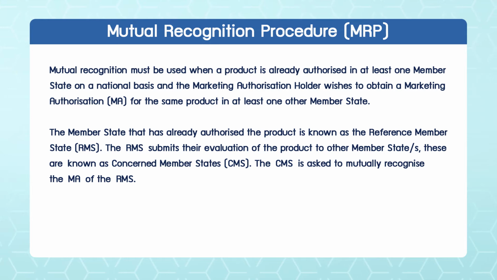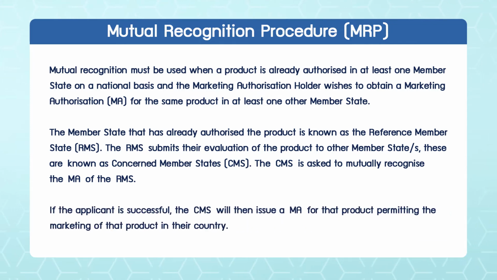I'll go to the next slide, where basically it works like this: the country where you have a national registration, you nominate them as your reference member state, and you inform them that you want to register this product in 3 or 4 other countries. So they have your dossier, they have given you the approval for that dossier.